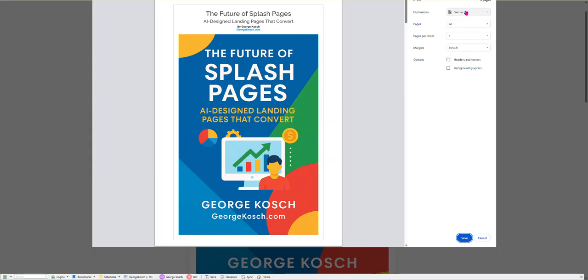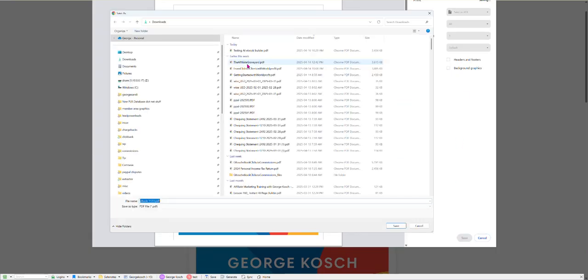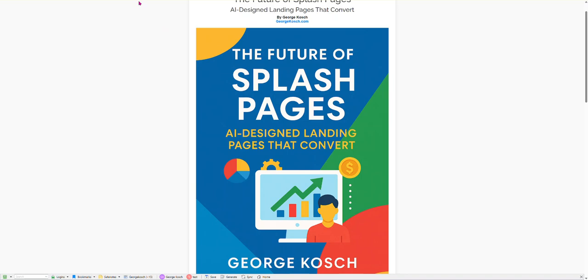But here, save as a PDF. I'm not doing anything else. I'm going to save it. And it's going to say, where do you want to save it? Well, I want to save it as ebook 123. And there we go. So it's saved.